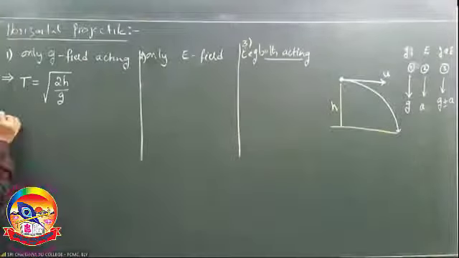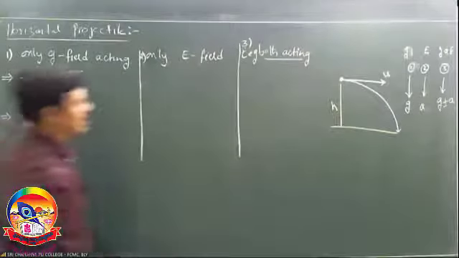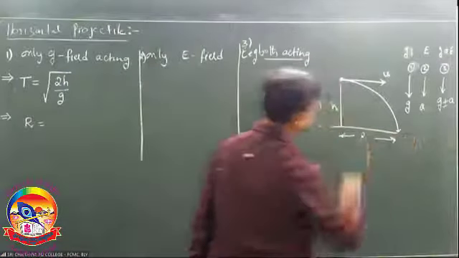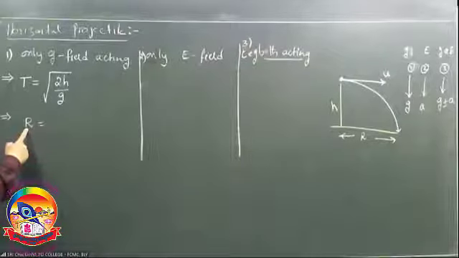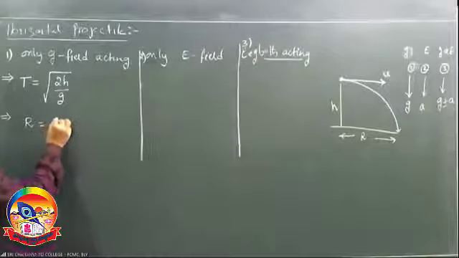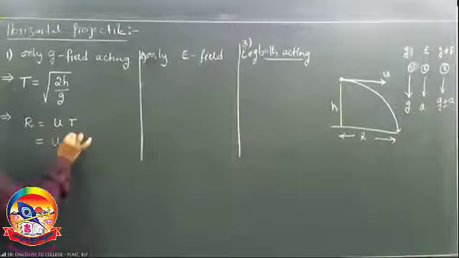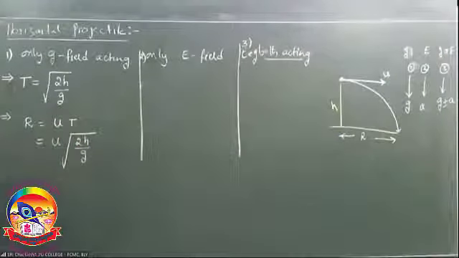Where h is the height covered. What is the range or horizontal distance? Range R is equal to horizontal velocity into time, U root over 2h by g, we write.